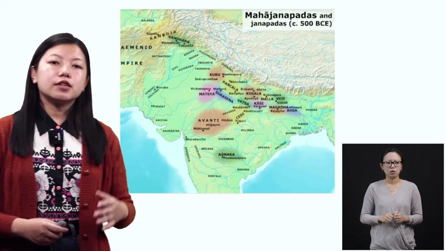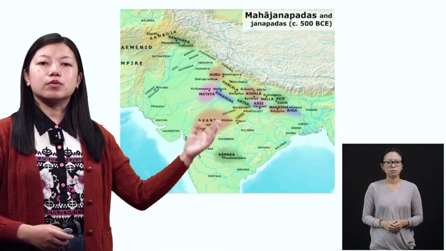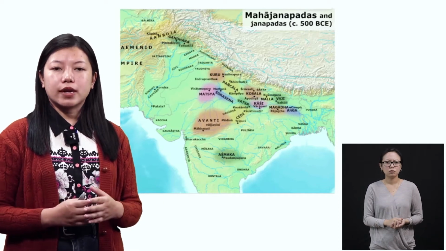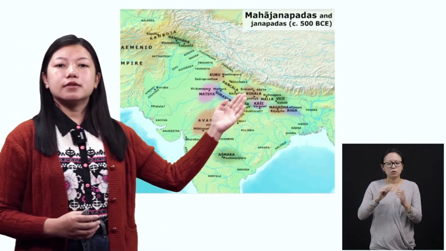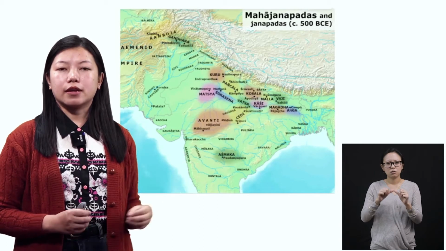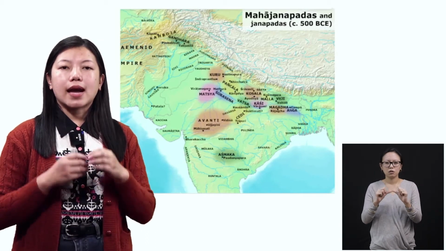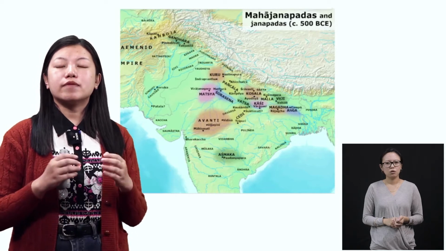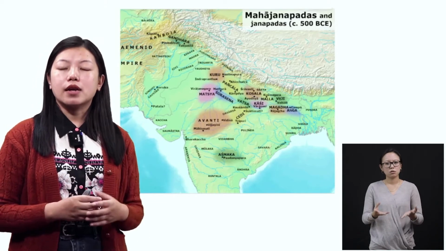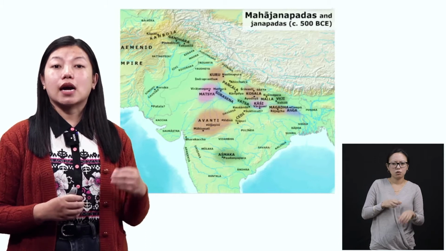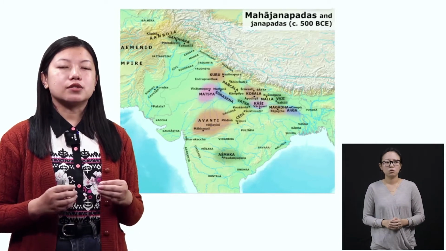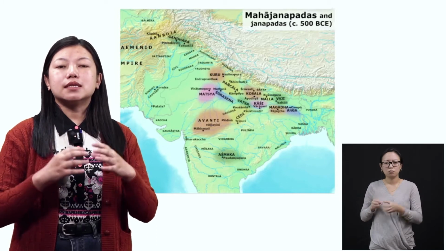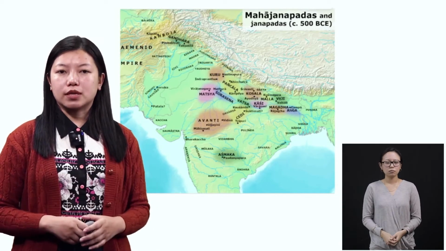So here you see the areas which were the important Mahajanapada kingdoms, all right? So here is Magadha, okay? It became powerful and it spread to different parts of India. Now some of these places are now Bihar and Uttar Pradesh, all right? Like Ayodhya, okay? Ayodhya is still a very well-known place in India, and they were all under Magadha once upon a time, all right?